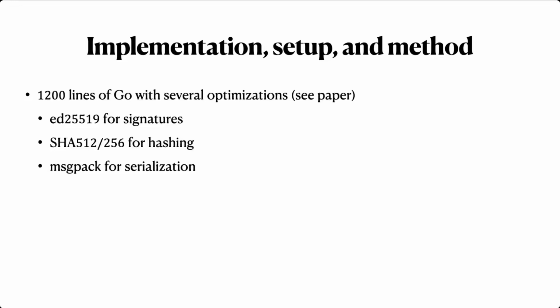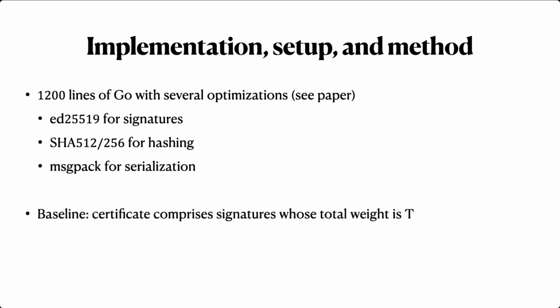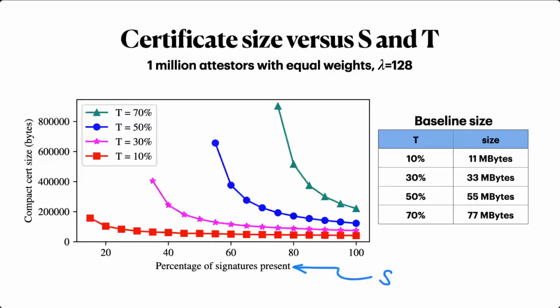In our evaluation, we compare against the naive baseline I described earlier, namely bundling together signatures whose total weight is the verifier's target T. In the first experiment I'll describe, we explore the effect of target weight T and total signed weight S on certificate size for 1 million attesters and 128-bit security. As the target weight T goes up, so does the size of the certificate. Meanwhile, as the total signed weight that the prover knows goes up, the certificate size shrinks.